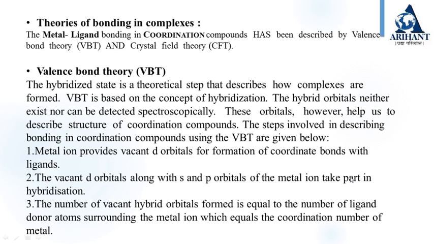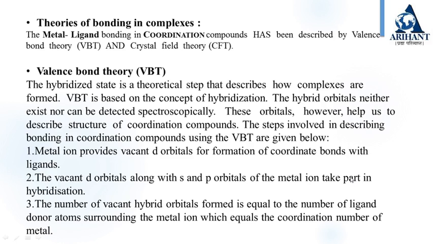Theories of bonding in complexes. The metal-ligand bonding in coordination compounds has been described by valence bond theory and crystal field theory. In this video, we will see valence bond theory. The hybridized state is a theoretical state that describes how complexes are formed. Valence bond theory is based on the concept of hybridization. The hybrid orbitals neither exist nor can be detected spectroscopically. These orbitals, however, help us to describe the structure of coordination compounds.